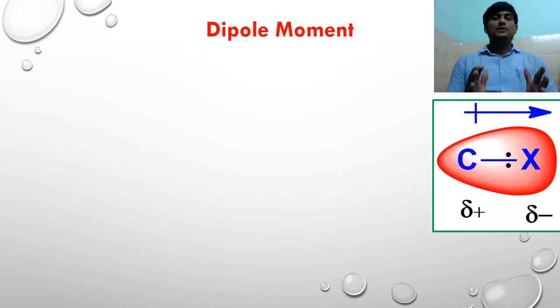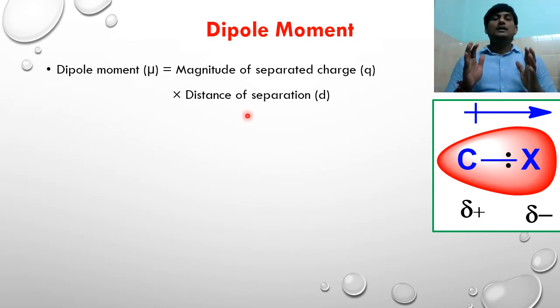In this slide, we have dipole moment of organohalogen compounds. If we take carbon-halogen bond, the halogen has negative charge, the carbon has partial positive charge. The two dipoles are separated by some distance. The dipole moment is defined as the product of charge on a particular dipole and the distance between two dipoles. The dipole moment is measured in debye. 1 debye is equal to 3.33 into 10 to the power of minus 30 coulomb meter.